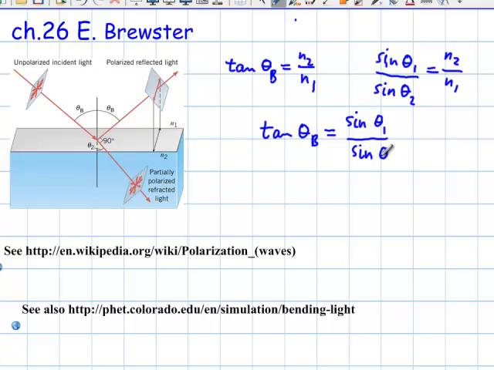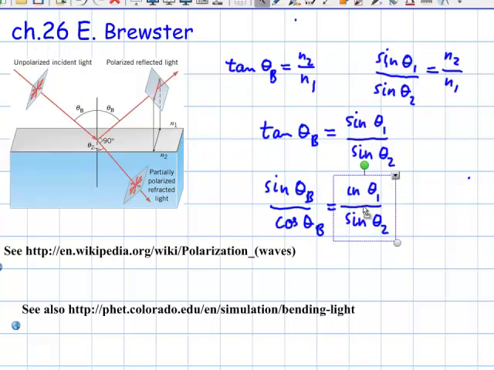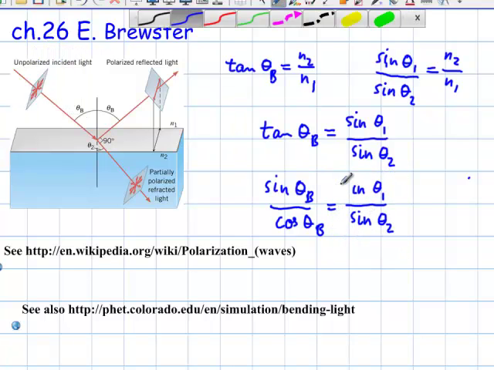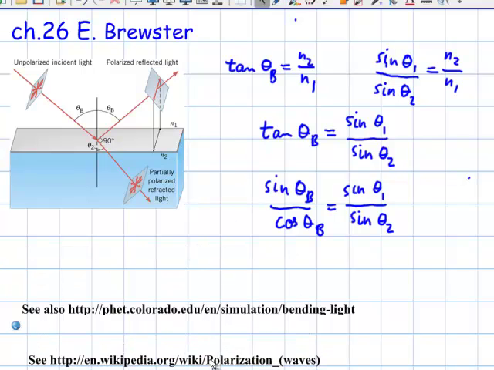Okay, then I look at that, well, the tangent is the identity of sine theta b over cosine theta b. And really, I wish I could copy this. Oh, I can. There we go. Because writing on this tablet is just not the easiest thing to do.